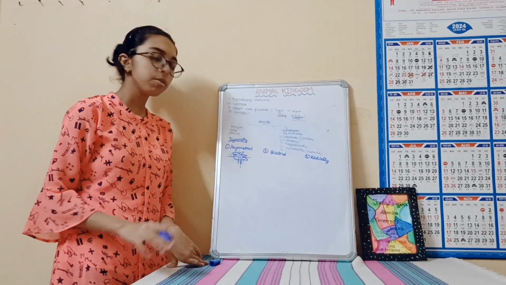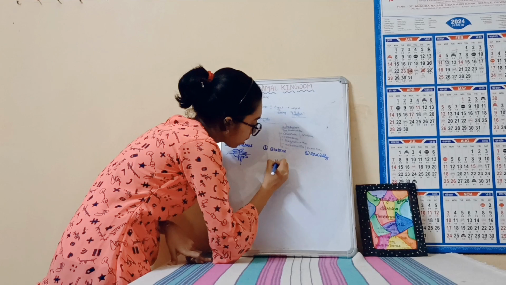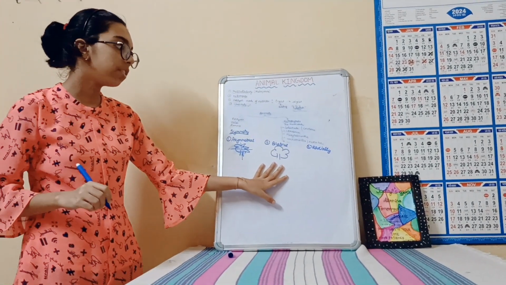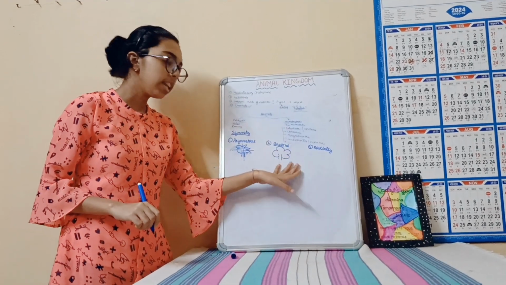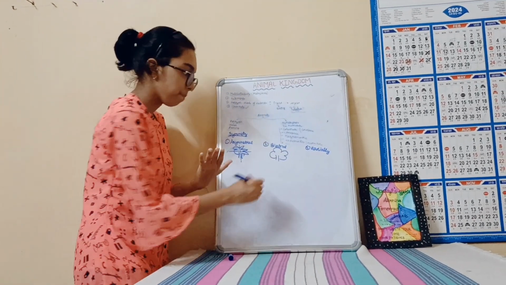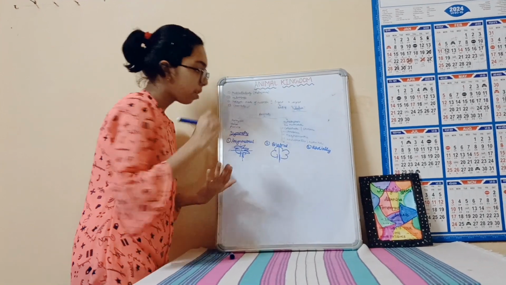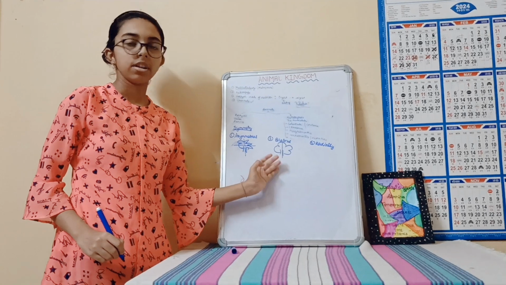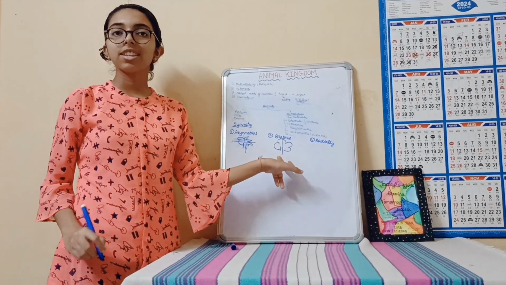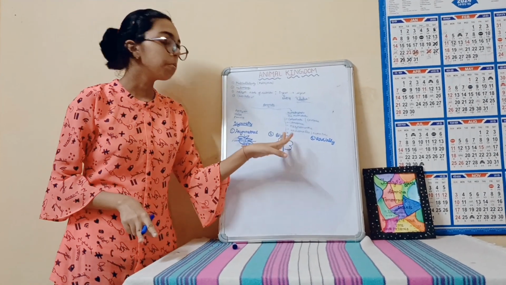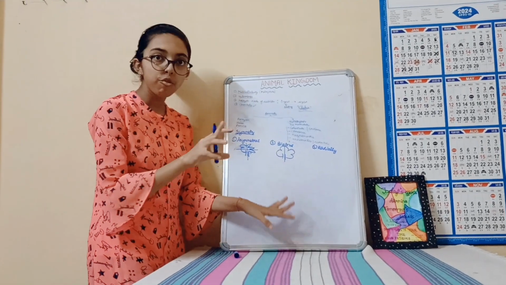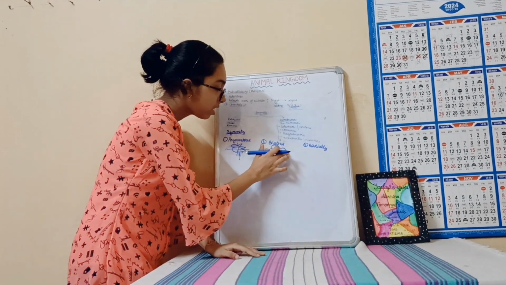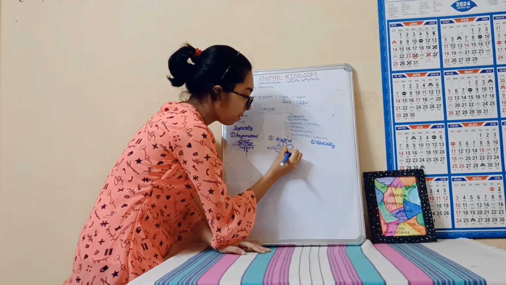What is bilaterally symmetrical? It means there is one plane from which we can pass and the organism will be divided into two parts. For example, I just put a line here. You can see the left part is equal to the right part. That means the tree is divided into two equal halves. So this is bilaterally symmetrical. And if we try from any other region, it will not be symmetrical. That means it is divided only from one plane.